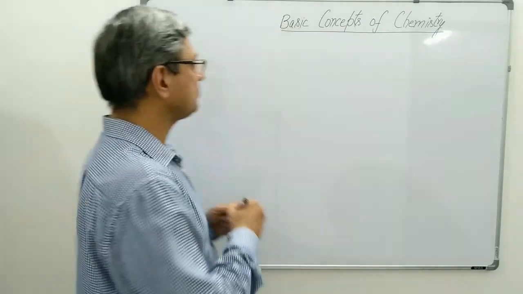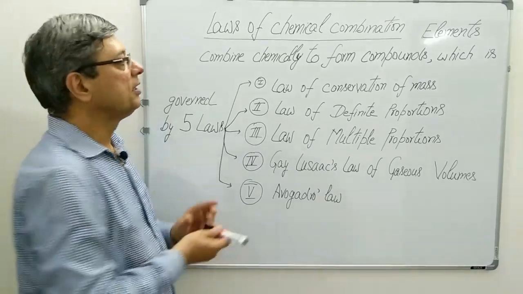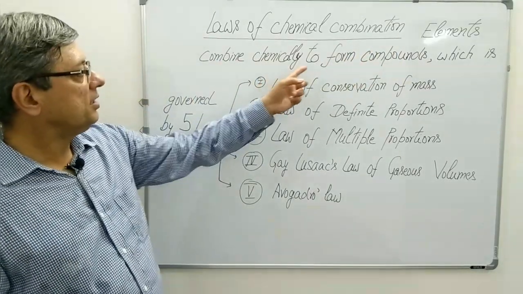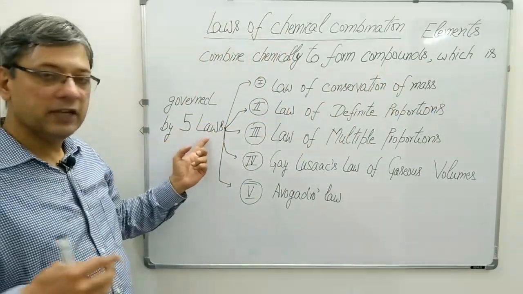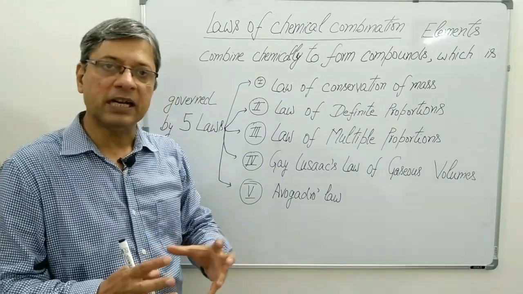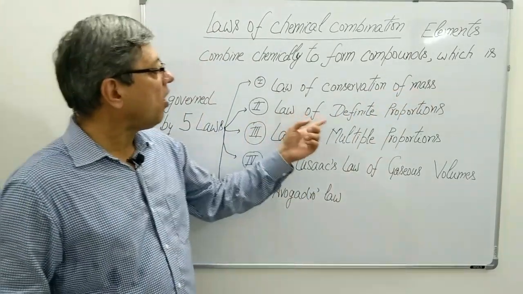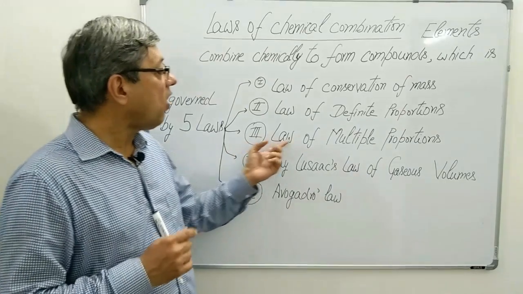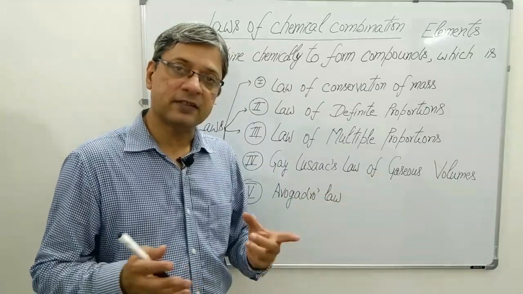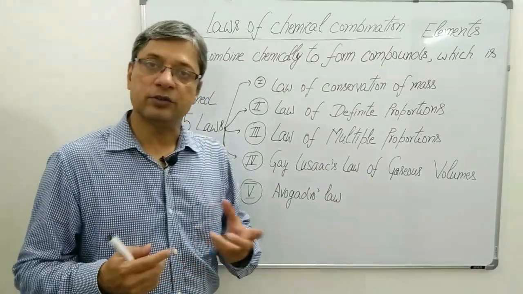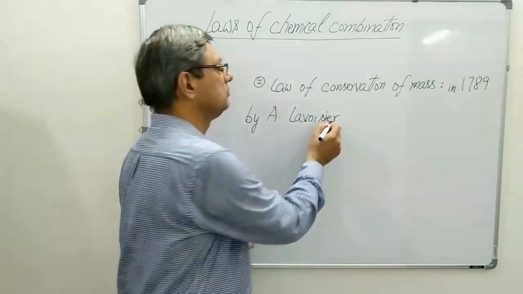Let me write it. Laws of chemical combination. Elements combine chemically to form compounds, which is governed by 5 laws: law of conservation of mass, law of definite proportions, law of multiple proportions, Gay-Lussac's law of gaseous volumes, and Avogadro's law. Let us start with law of conservation of mass.